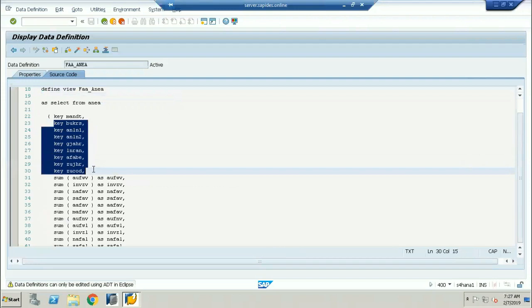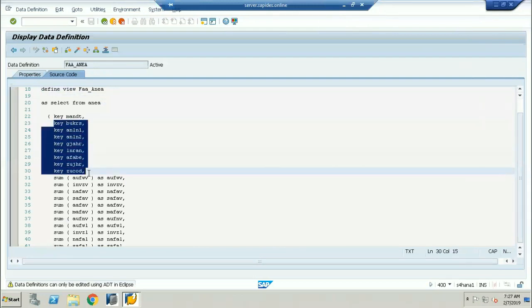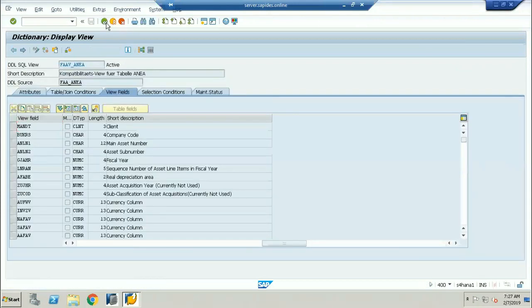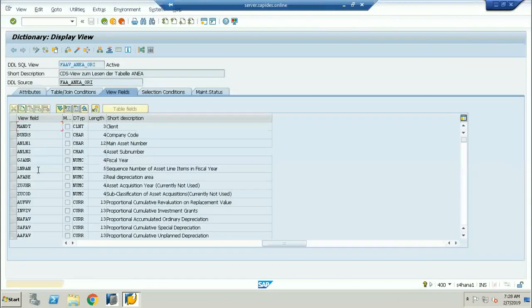But apart from this, if I want to read the data for all the fields from the original table, no, because you're giving the compatibility view only for these particular fields. Only these 5 to 6 fields are available. These fields are not going to be enough. I want to read the data from the original table. So if you want to read the data from the original table, then what I'm going to give, I'll give the complete access to this table, ANEA table. I'm giving the new compatibility view table. So this is the new original table. You go to this table and click on display.